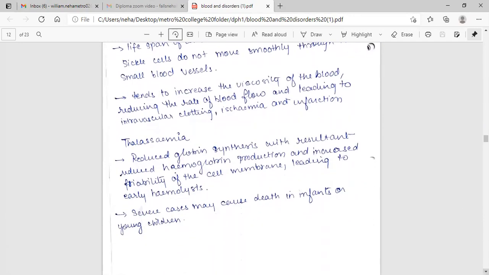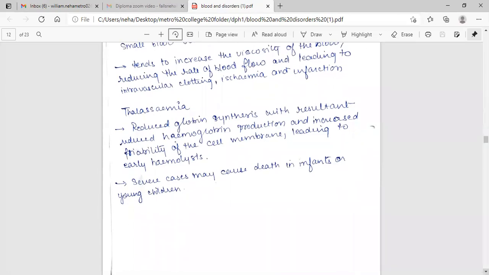Thalassemia. Reduced globin synthesis with resultant reduced hemoglobin production and increased friability of the cell membrane, leading to early hemolysis. Severe cases may cause death in infants or young children.